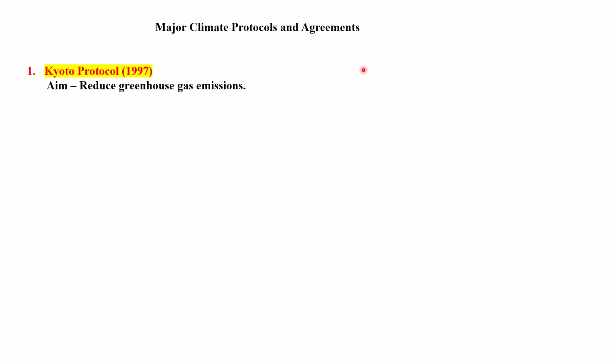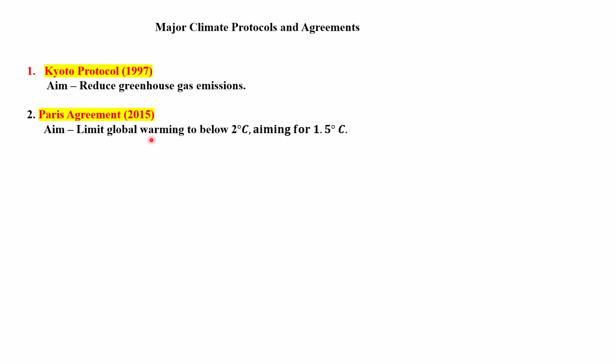Now, next is major climate protocols and agreements. First was the Kyoto Protocol, which was established in 1997, and the aim was to reduce greenhouse gas emissions. You should remember all these protocols because they may be asked in MCQ type of questions. Next is the Paris Agreement in the year 2015, and the aim was to limit global warming to below 2 degrees Celsius, aiming for 1.5 degrees Celsius.